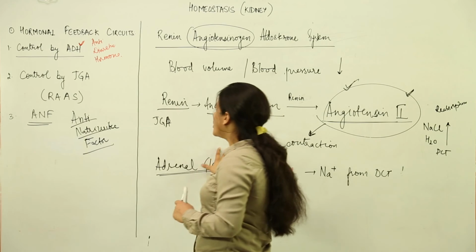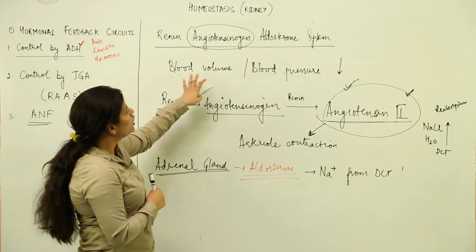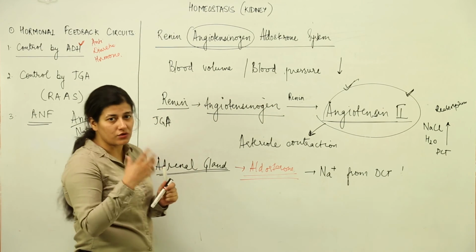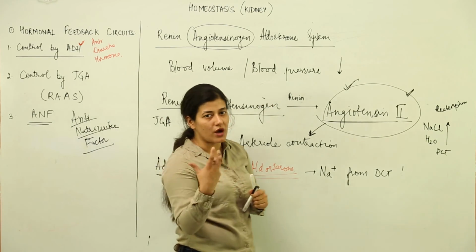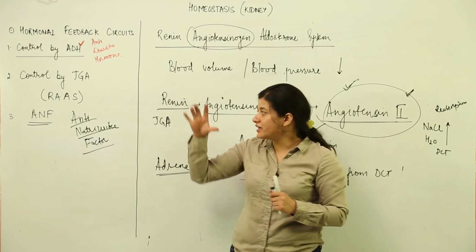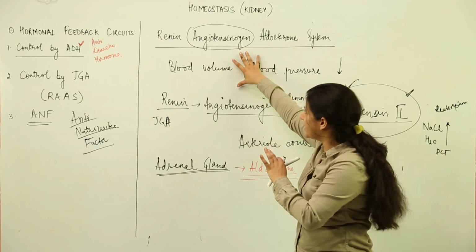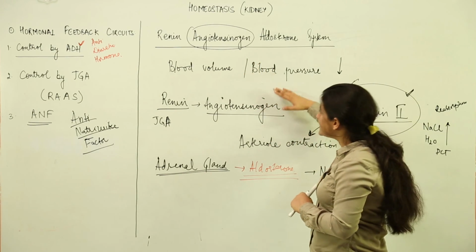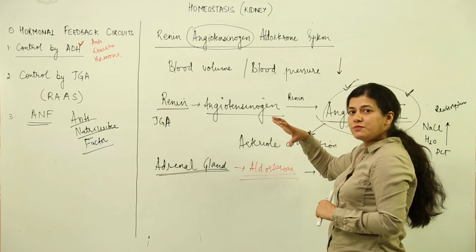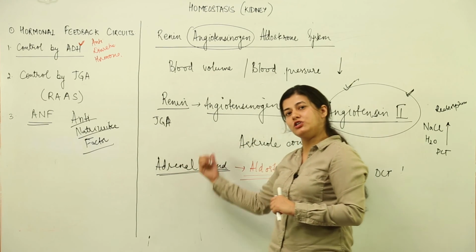Whatever changes were brought about by RAS, because it was working in response to lower blood volume and lower blood pressure, ANF, because ultimately the pressure has to come to the heart whenever there is more blood pressure or blood volume, tries to restore the blood volume and blood pressure which was carried out by RAS. Now because RAS is bringing blood pressure to a higher level, in case it goes beyond, this ANF would come and act antagonistic to RAS.